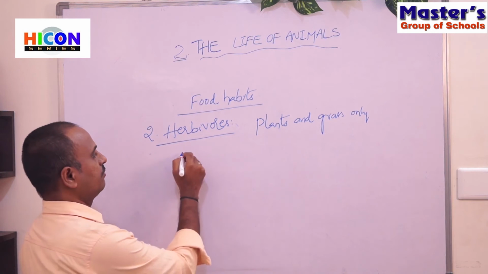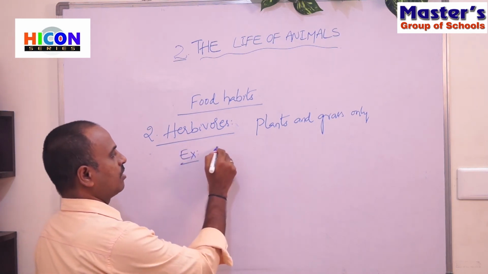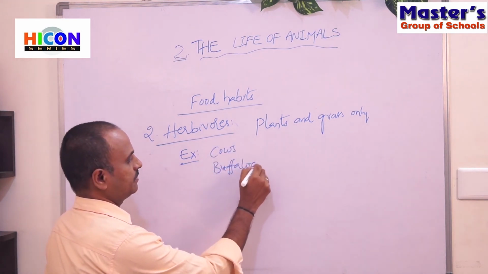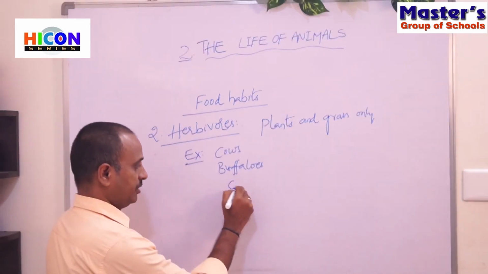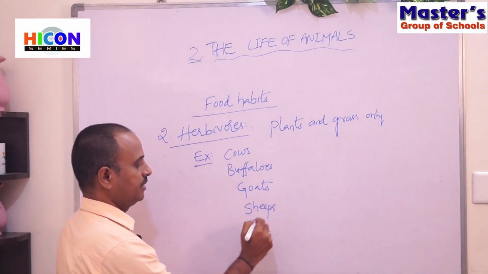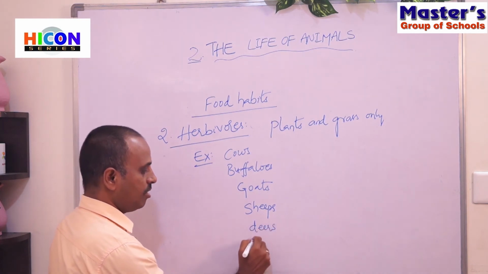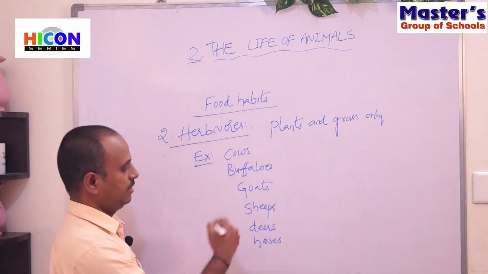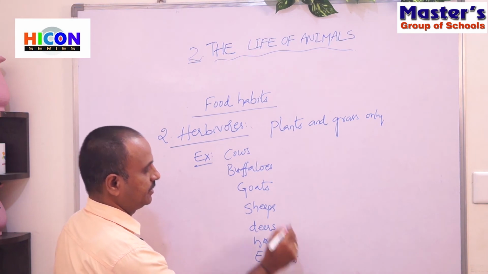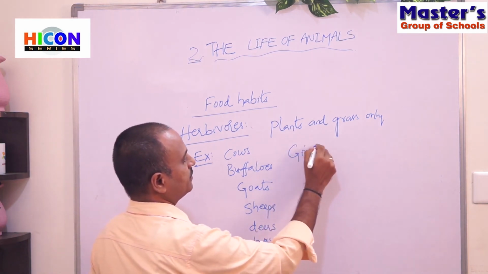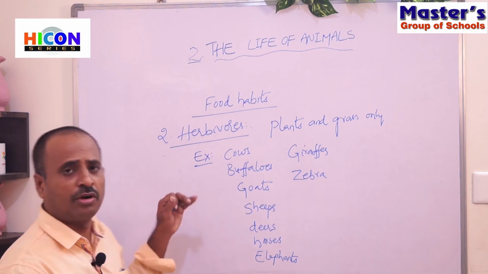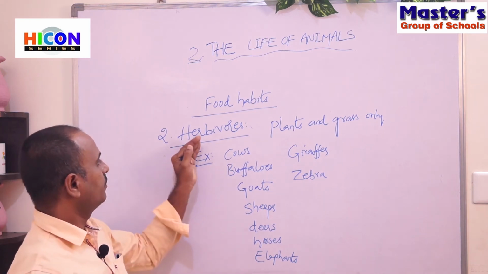The examples for the herbivores are cows, buffaloes, goats, sheep, deer, horses, elephants, giraffes, zebra, etc. Children, these are the examples for herbivores.